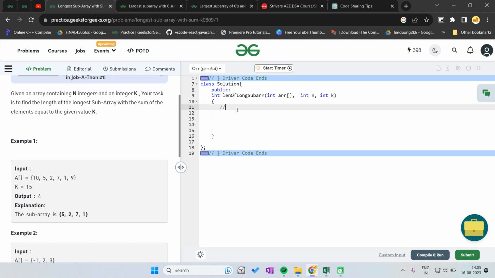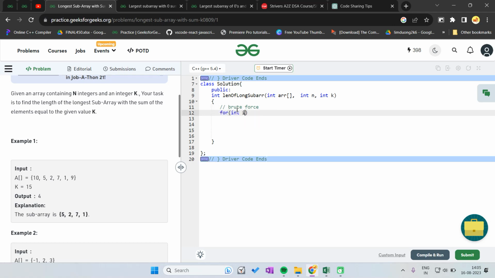So the first approach is the brute force approach, where we find all the subarrays. So i equal to 0, i less than n, i plus plus.